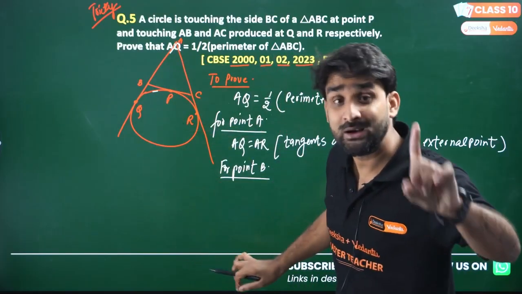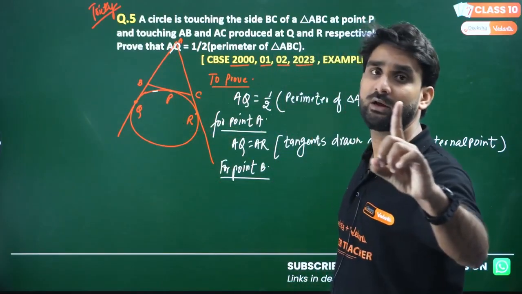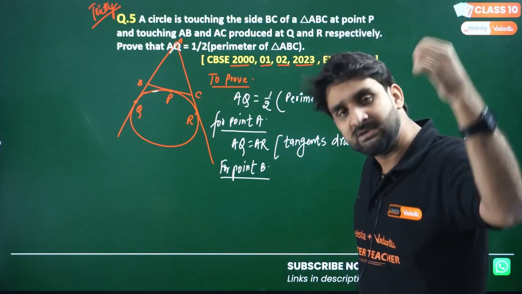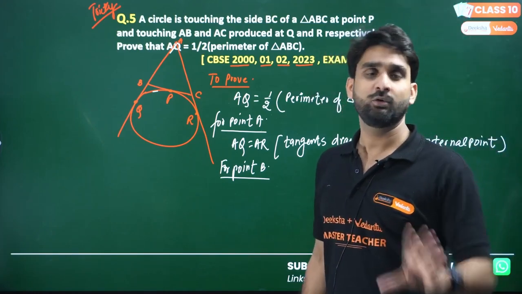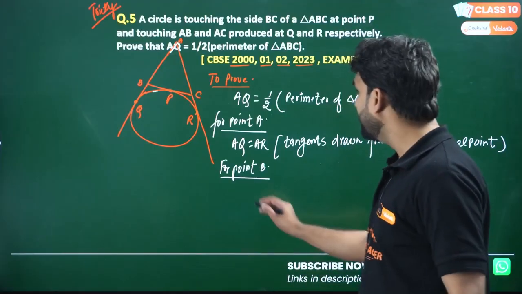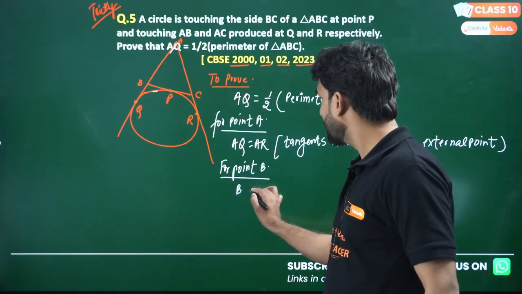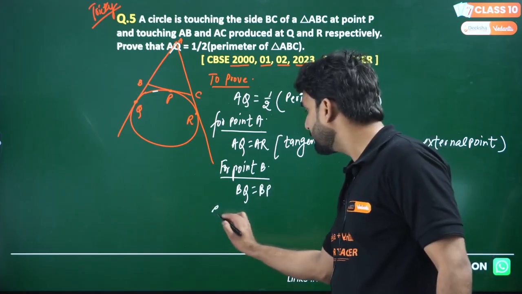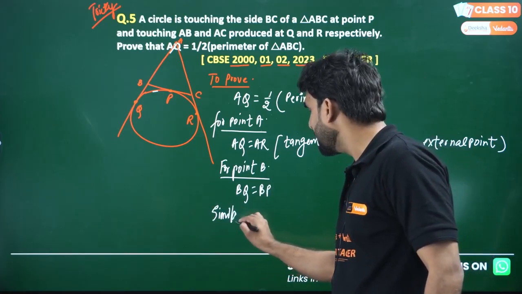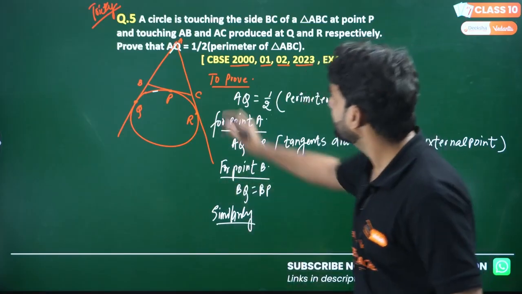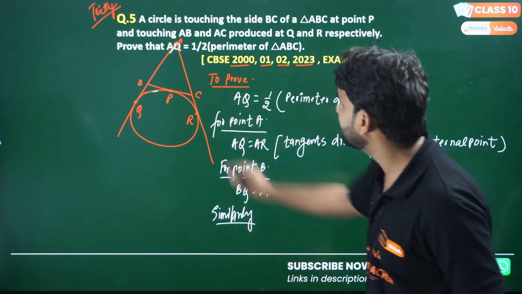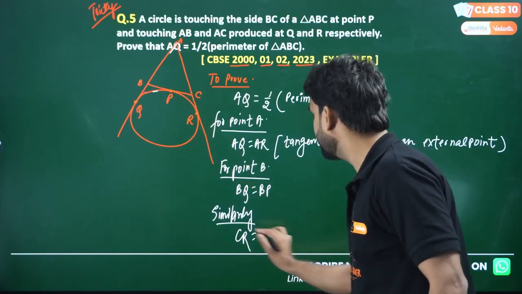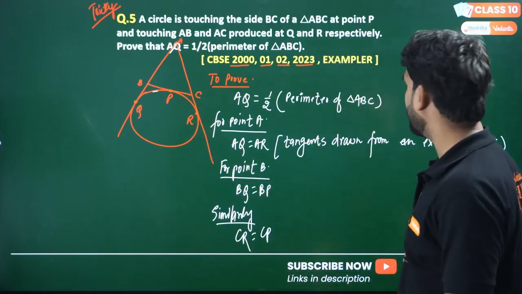I've already told you, take the tangent till the point of contact. Don't go beyond the point of contact. Your length of tangent is till the point of contact. So BQ is equal to BP. Similarly, for this point C, what will be the scenario? CR will be equal to CP. I hope this is clear to everyone.